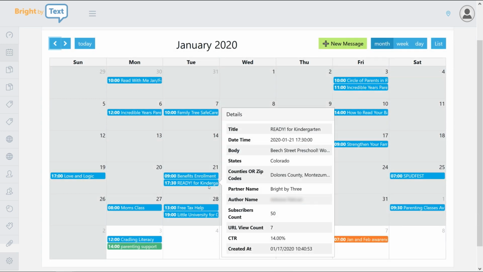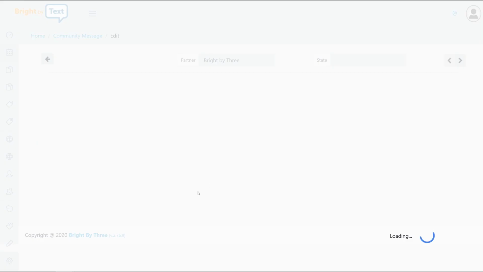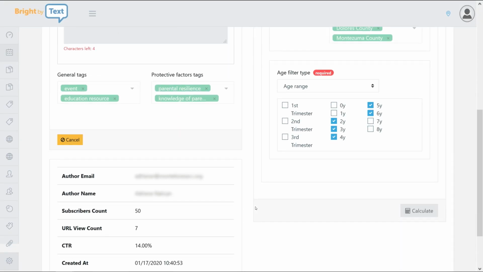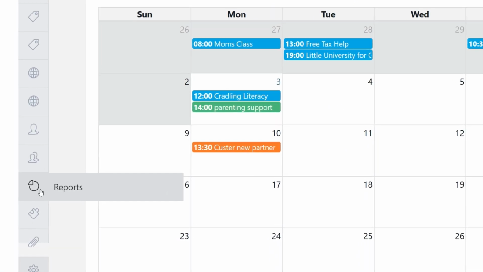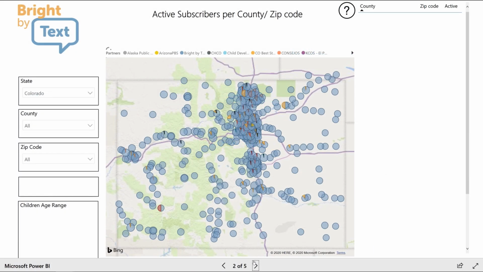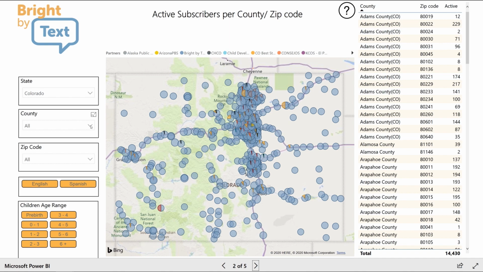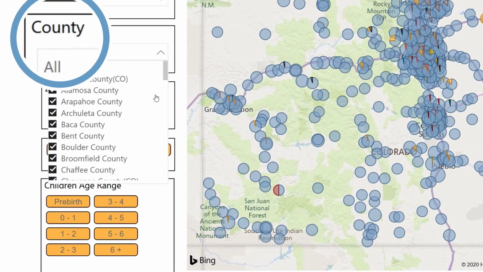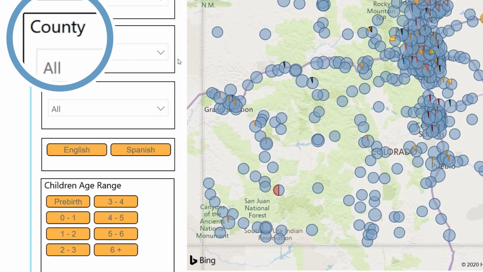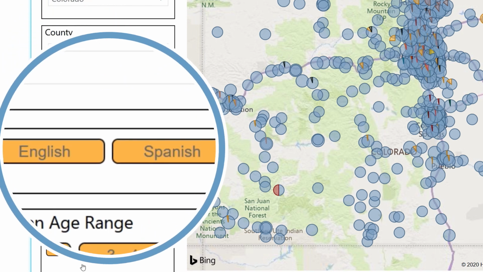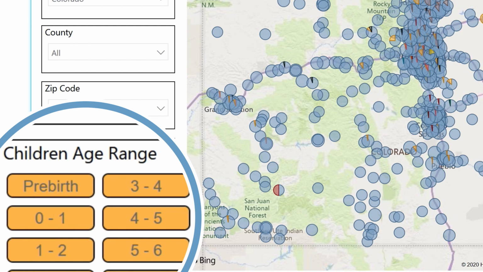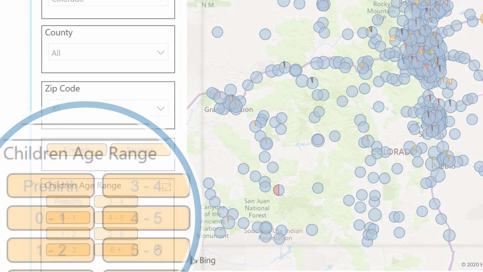From the calendar, click on any blue message to get valuable data such as click-through rate and how many subscribers your message reached. For further information, click Reports. Here you will have access to high-level data for your state. You can select specific counties to see how many subscribers there are and get information about how many subscribers speak Spanish or English and how old the children of those subscribers are.